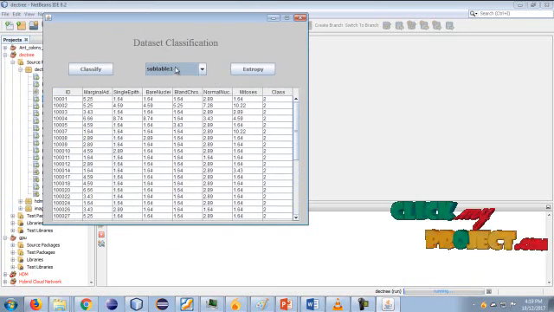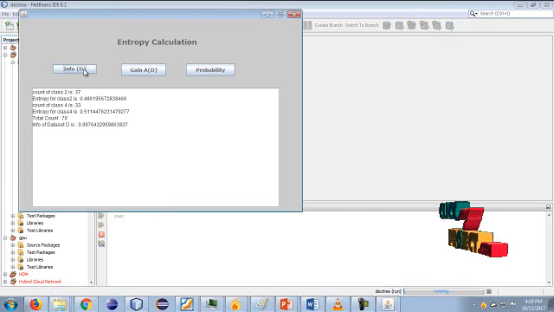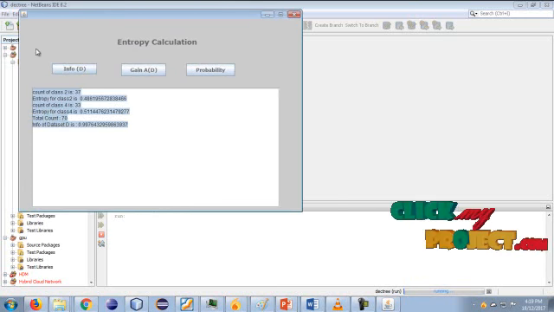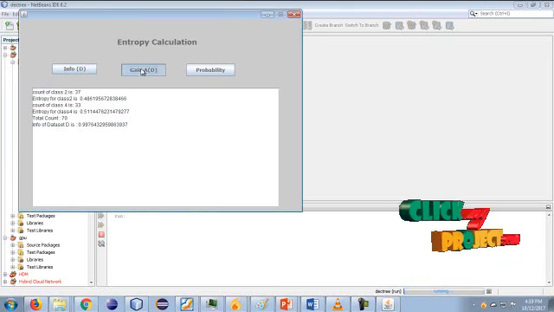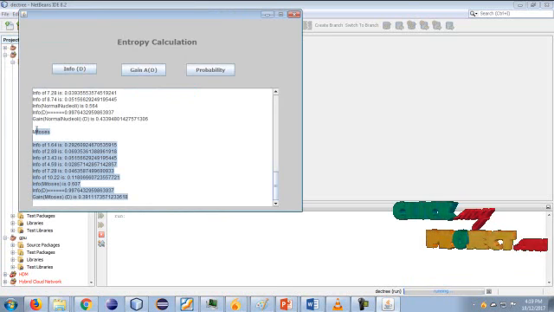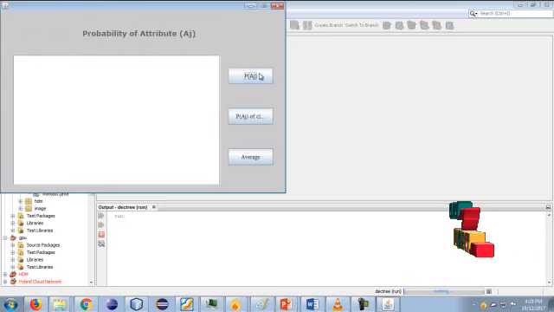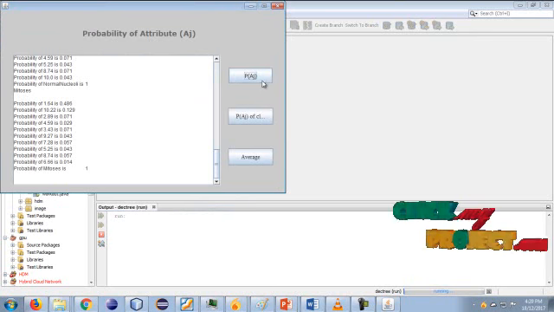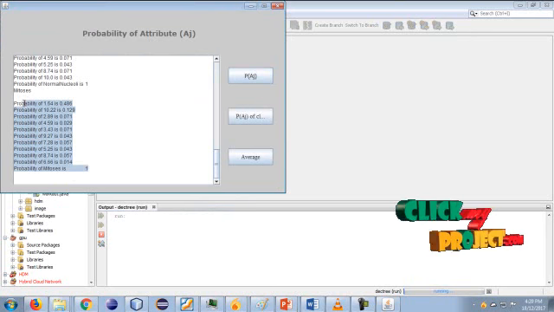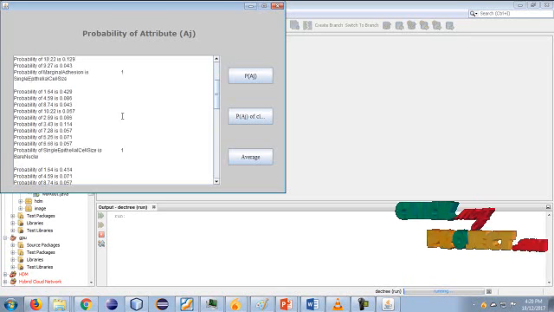So I take subtable 1. Next is entropy. Entropy is the entropy classification, a clustered calculation, and the entropy result can be displayed. Then it is gain A of D. The gain milestones, all of the gain milestone information, can be displayed. Next is probability, the probability A of j information can be displayed in this field. For each attribute, the A of j clustered information can be displayed in this field.